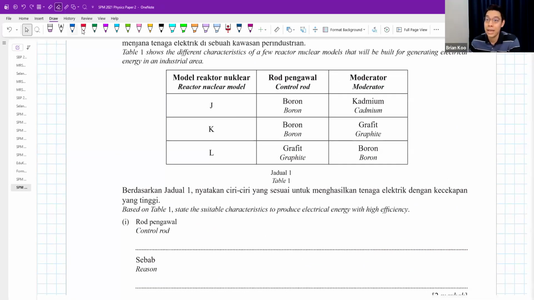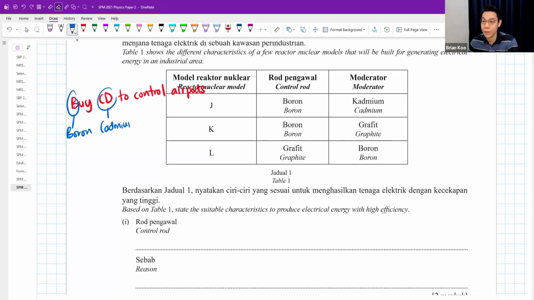Number one, we use B and Cd to control rods. I know it sounds very weird, but B stands for boron. Cd is the symbol for cadmium. Control rod. A is to absorb.